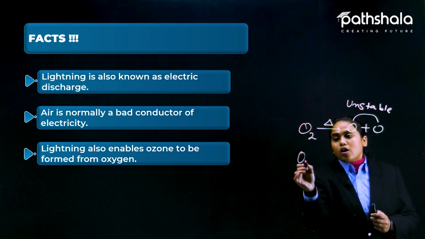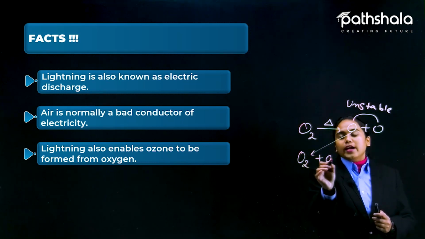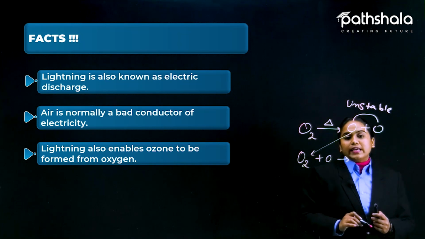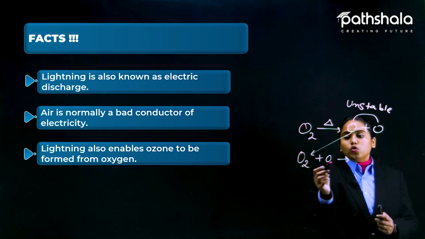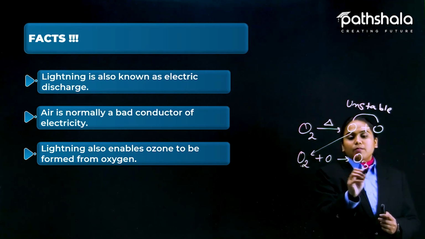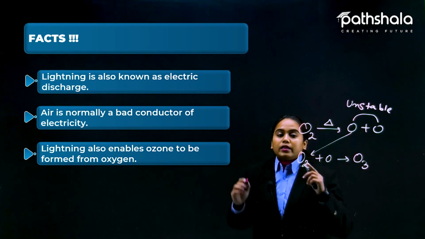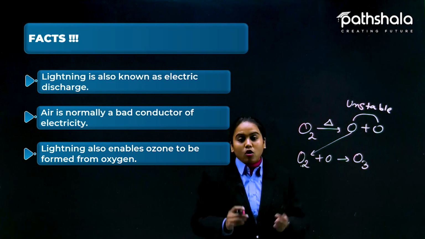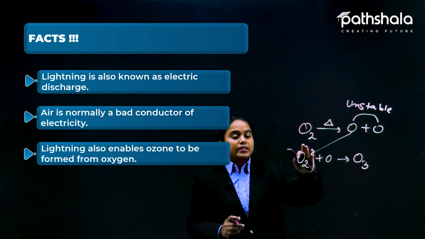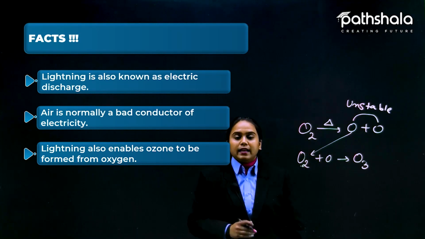So another oxygen molecule that is present will get attached to it very quickly, so that they get stable. Fine. So now O2 plus O becomes O3, that is ozone. So this is how during lightning time we see that ozone formation is also happening, because oxygen can break up due to the heat that is present inside the lightning.